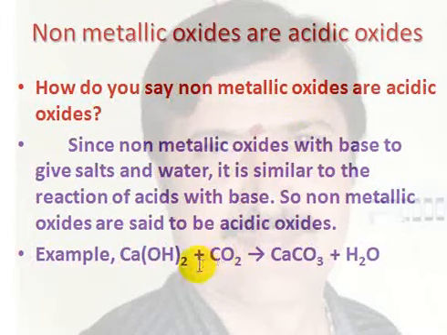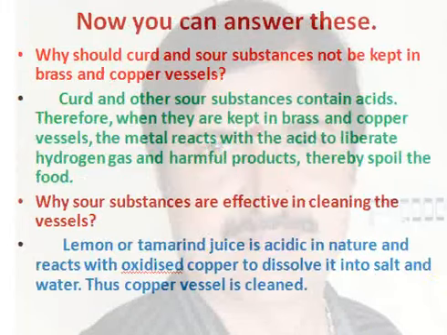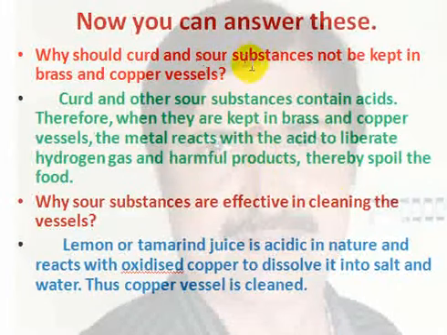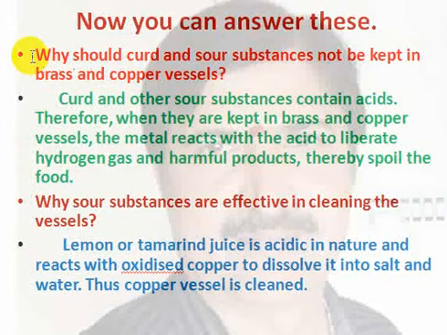So with this example it is clear. When non-metallic oxide reacts with a base, they produce salt and water, which is similar to the reaction of acid with base. So non-metallic oxides are said to be acidic oxides. Okay. Now you can answer the following question with the knowledge you have gained so far.